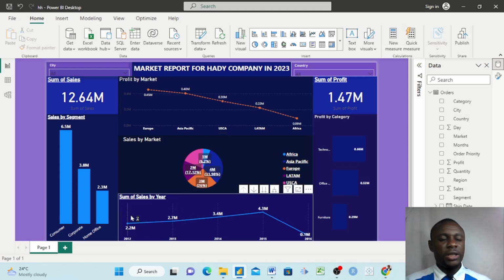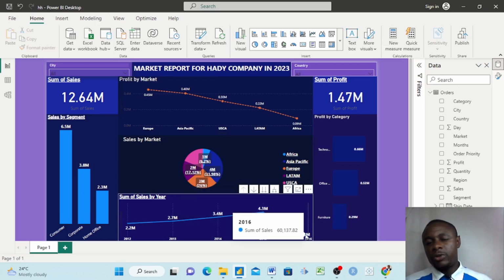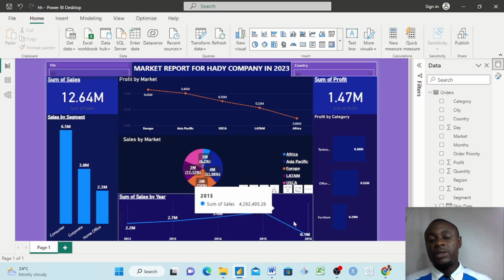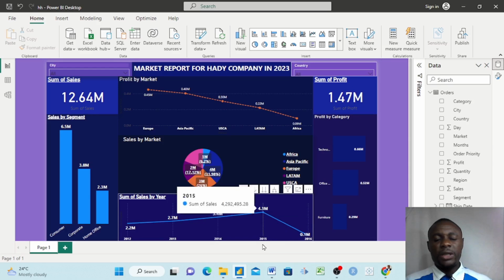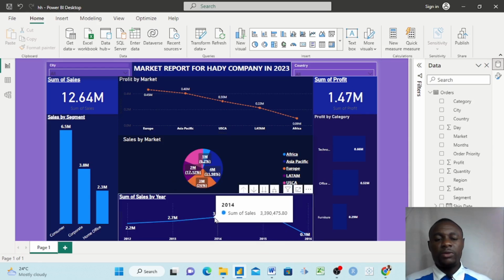And then also here we're looking at sum of sales by year. You see that in 2012 it was down at 2.2 million, and then it went up to 2013, and then it rose right up to 2014, and then it got to 2015, and then we had a lot of sales of 4.3 million, and they started falling back in 2016. So here now as a company you have to start thinking what is causing this fall, and also start thinking of what increased these sales.